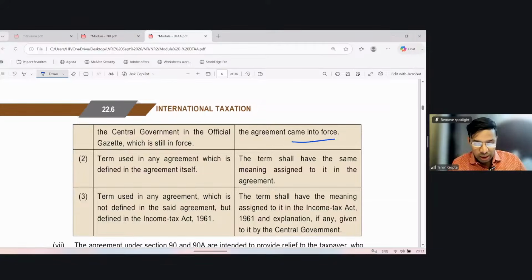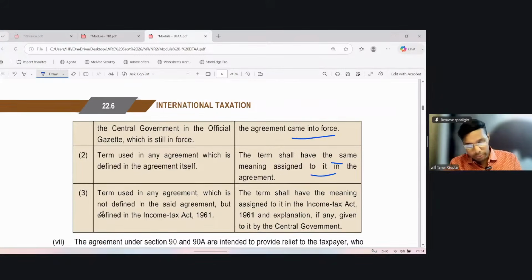The term used in any agreement which is defined in the agreement itself, the meaning of such term shall be as per the meaning so defined in the agreement. The term shall have the same meaning assigned to it in the agreement. A term used in any agreement which is not defined in the said agreement but is defined in the Income Tax Act, then the term shall have the meaning assigned to it in the Act and the explanation, if any, given to it by the Central Government.